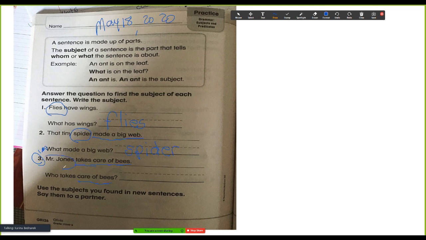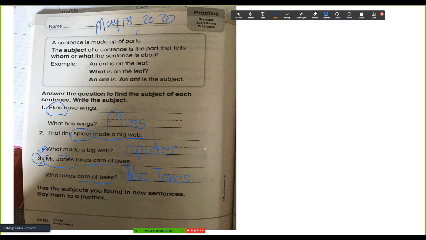It's about Mr. Jones, right? He's the one taking care of the bees. So the subject is Mr. Jones. And look how I write the M in Mr. and the J in Jones uppercase because it's a proper name.